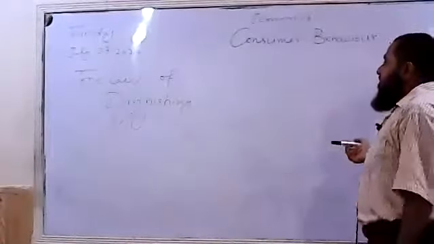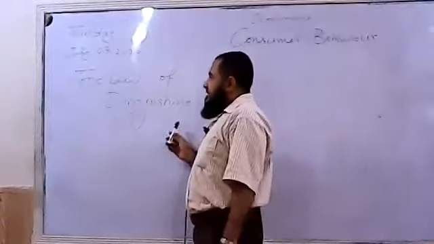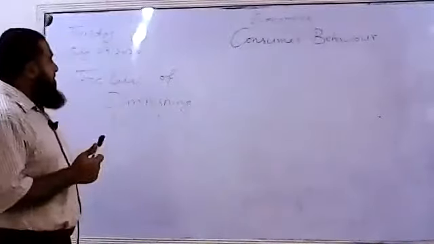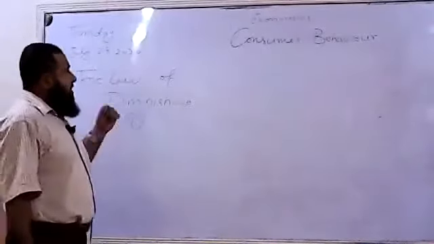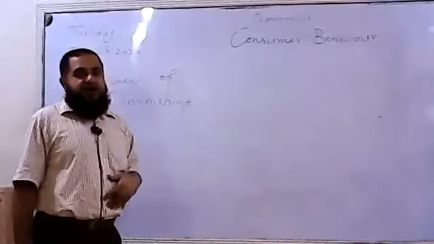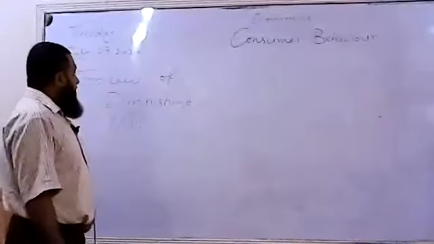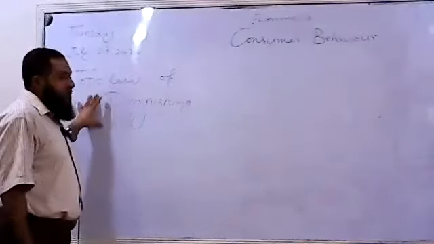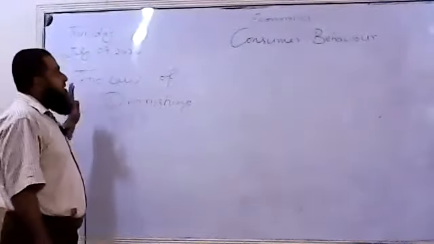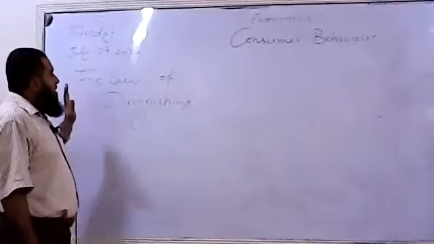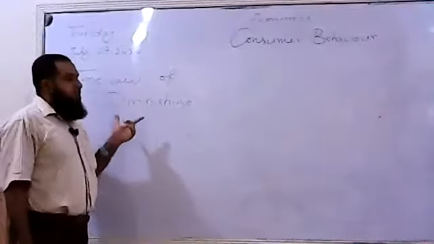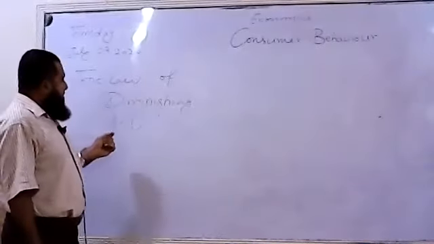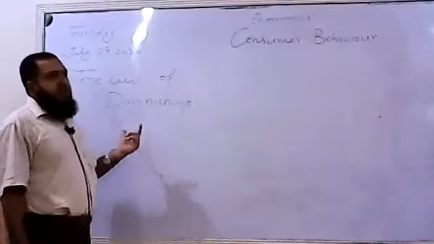Now, I told you last time about the cardinal approach of consumer behavior, in which utility can be measured in terms of numbers, and I wrote two laws at that time to explain consumer behavior by using the cardinal approach. The first law is the law of diminishing marginal utility. I also gave you some information about total utility and marginal utility.